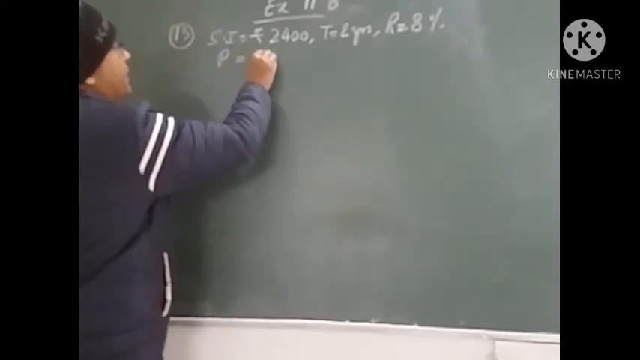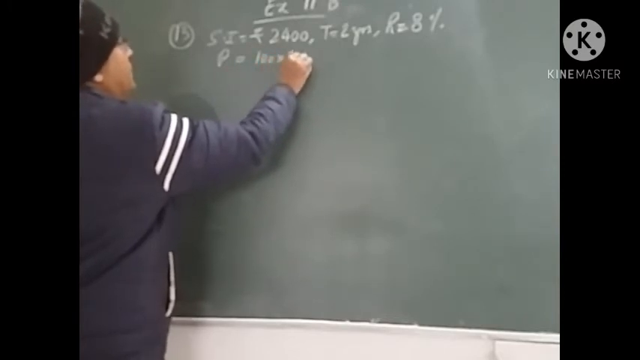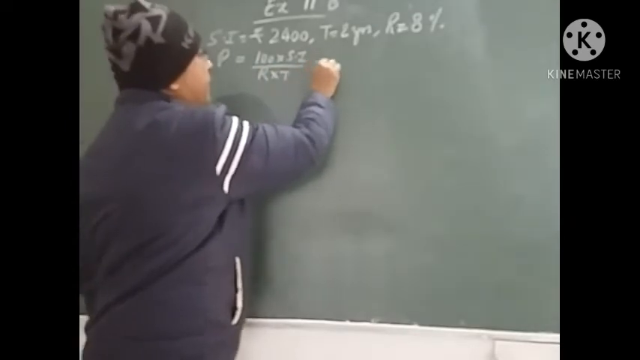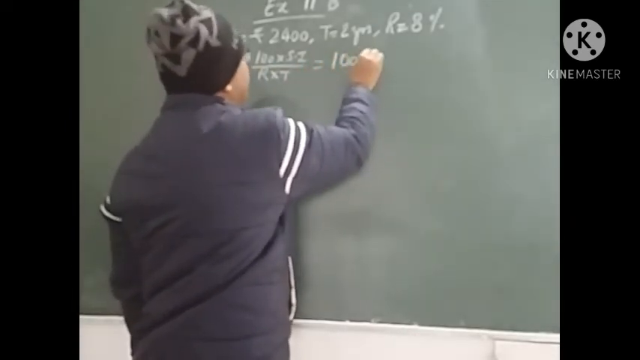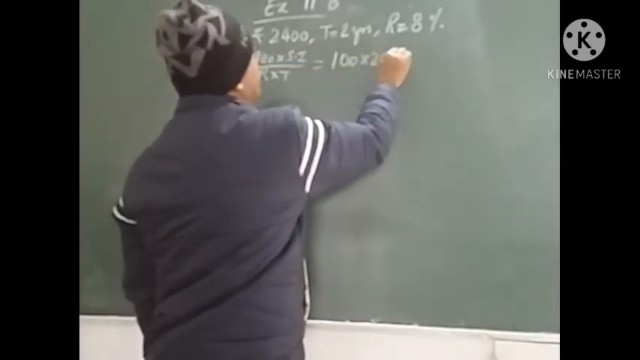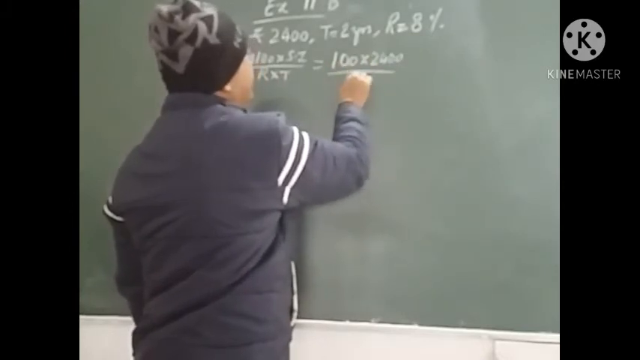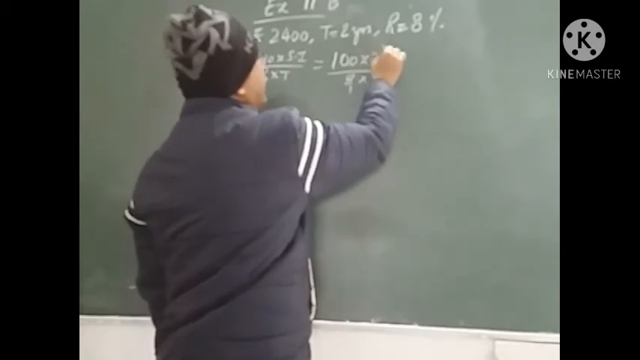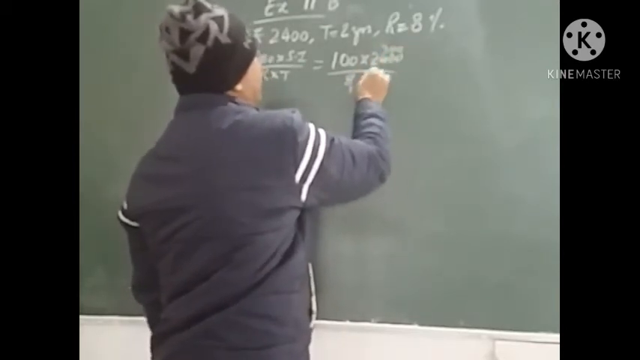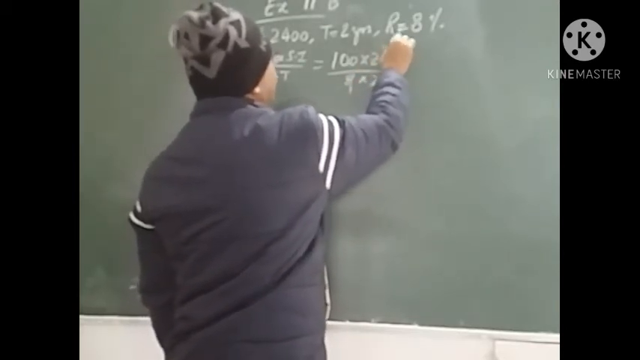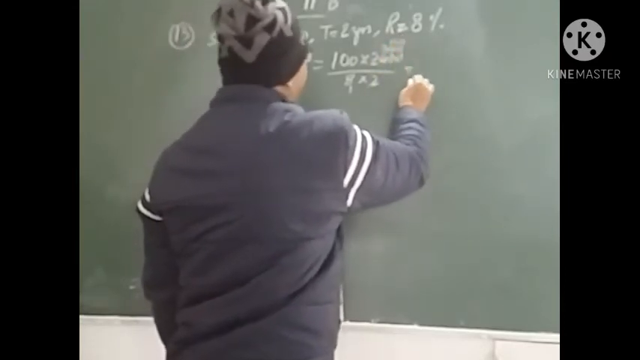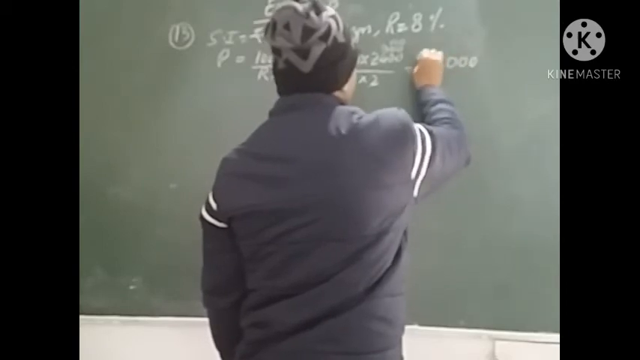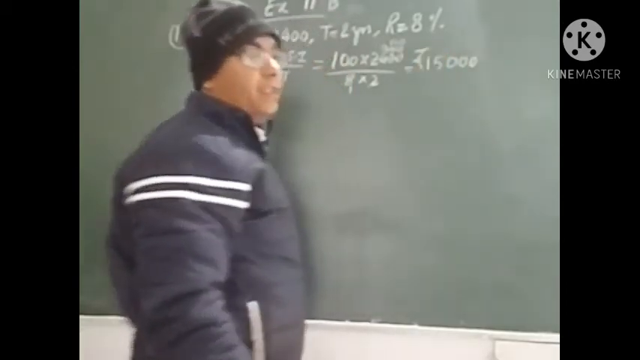Formula for principal is 100 into SI upon rate into time. Let us put the values. 100 into SI is given 2,400. Rate is 8%. Time is 2 years. Reduce it. 8 ones are 8, 8 threes are 24, 2 150 is 150, into 100 is 15,000. So the principal is rupees 15,000.